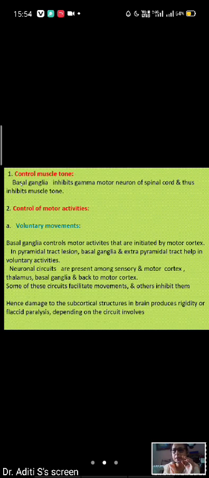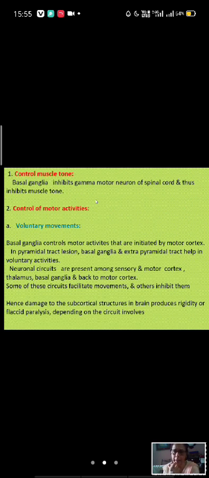And basal ganglia, if it degenerates or there is a defect in the basal ganglia, leads to increased tone in the muscle, hypertonicity in the muscle. It may be hypertonicity or it may be hypotonicity. Paralysis also takes place in basal ganglia lesion, but it is not always of one type.